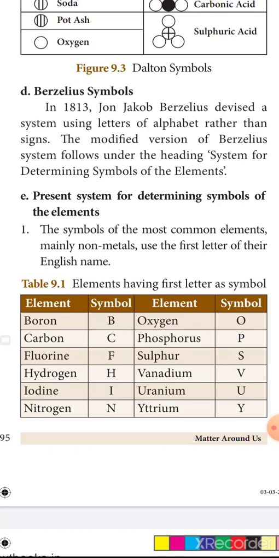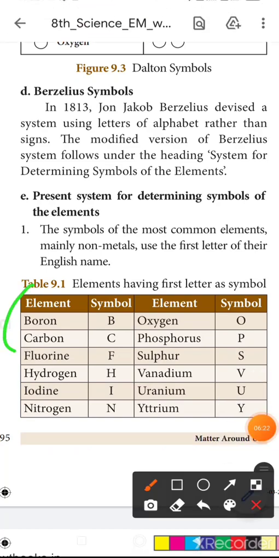Next, the present system for determining symbols of elements. Nowadays, for the symbols of the most common elements, mainly non-metals, we use the first letter of their English name. This is very, very important. So compulsorily you should know the element name and symbol.